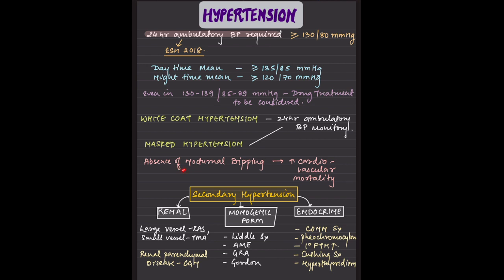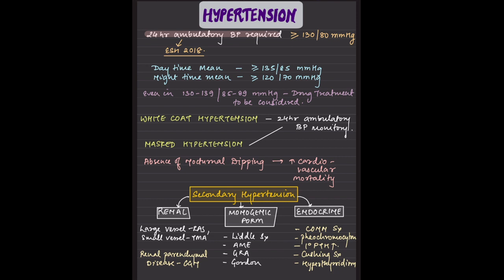We are aware that there is nocturnal dipping. That means at night time the BP is lesser than the BP calculated at daytime. Whenever a patient is hypertensive, there is a decrease or absence of the nocturnal dipping, and that leads to an increase in cardiovascular mortality. And overall, whenever the patient has hypertension, there is of course increased risk of cardiovascular mortality.